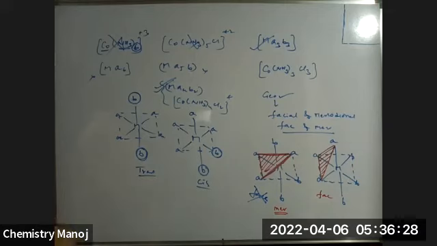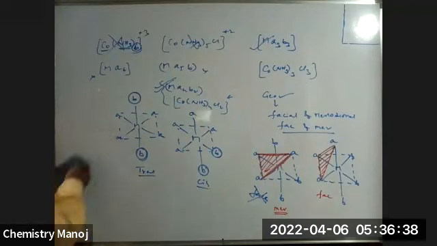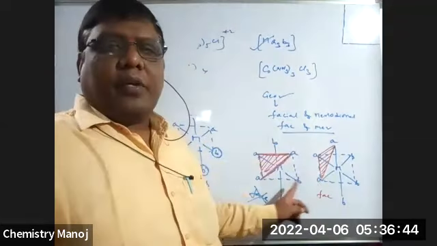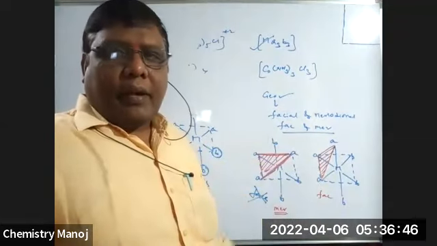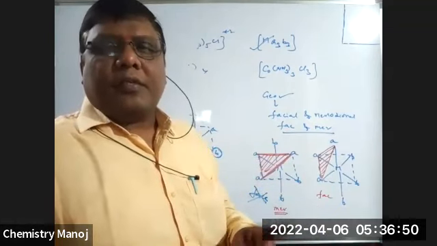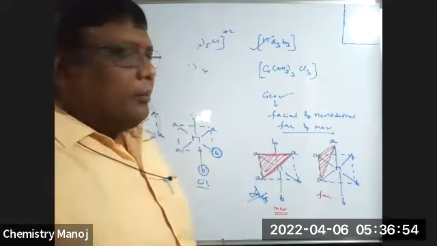Next. This is very important. Facial and meridional, A3, B3, exhibit geometrical isomerism, that is facial and meridional, a special type of geometrical isomerism. Okay?